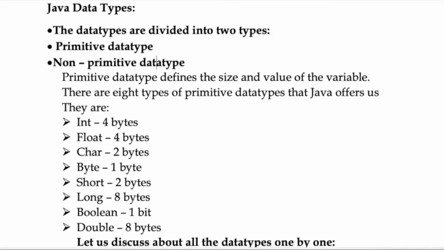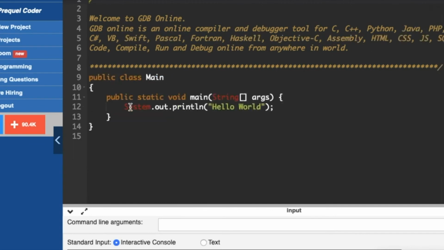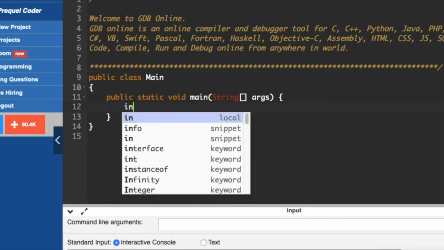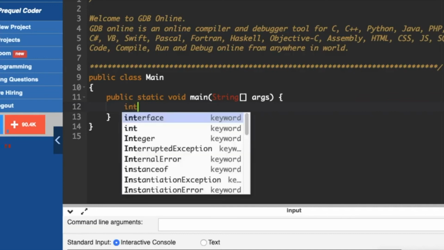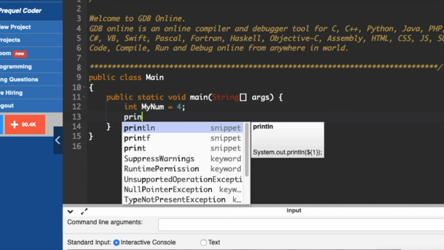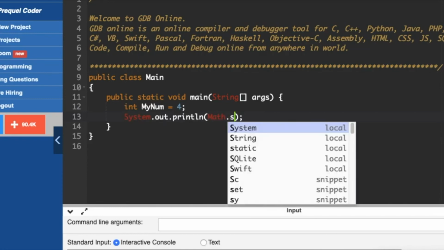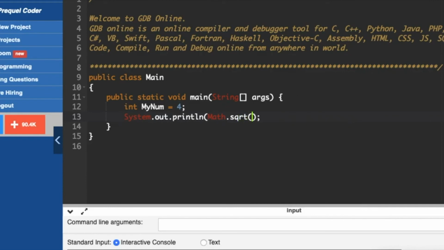So let us go into the compiler and discuss it. Let us change the programming language which we want to code in. I'm changing it to Java, and now I'll declare a variable int myNum equals 4. Now let me print out a line: Math.sqrt of myNum.